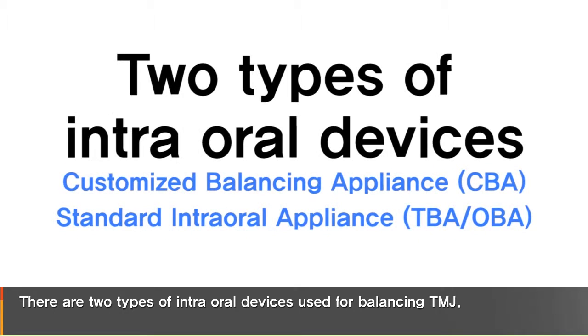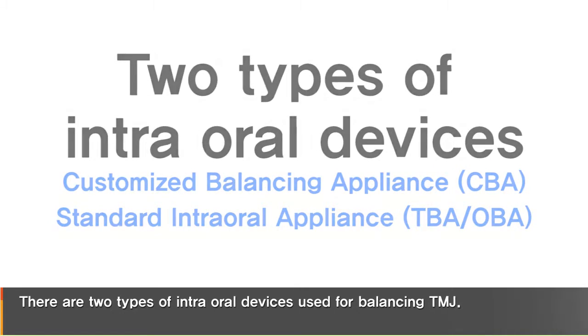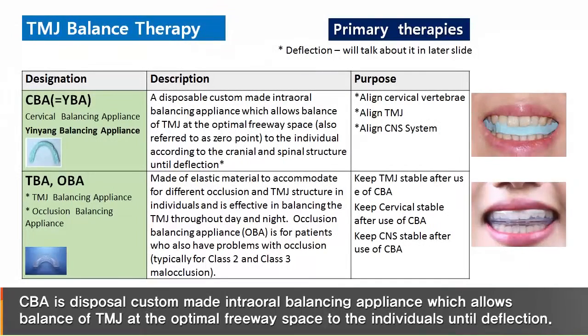There are two types of intraoral devices used for balancing the TMJ. CBA is a disposable custom-made intraoral balancing appliance which allows balance of the TMJ at the optimal freeway space to the individual until deflection.